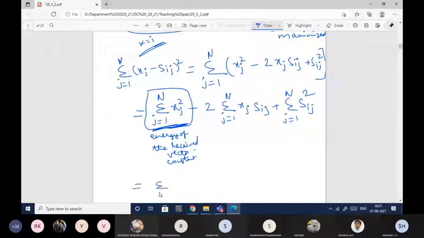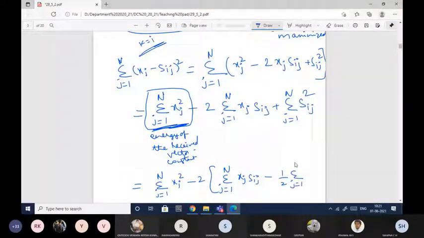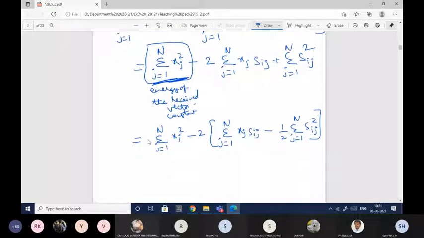So I'll reiterate: taking minus 2 common, I'll have summation 1 to n xj sij minus 1 by 2 summation j equal to 1 to n sij square. As I've already mentioned, the first is the energy of the received signal, and this is the energy of the transmitted vector.